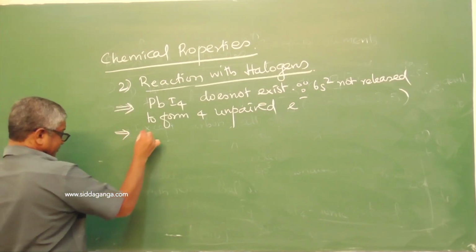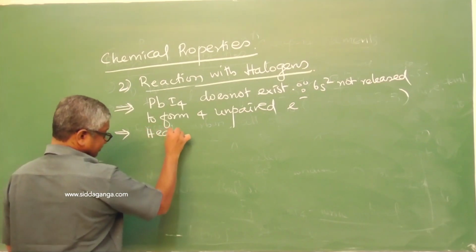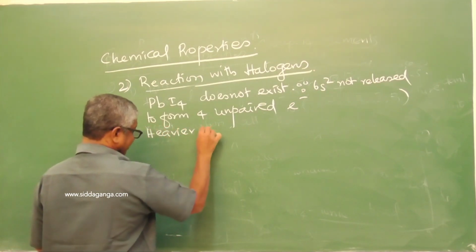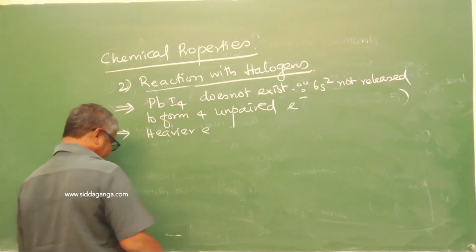Next point, heavier elements. Which are the heavier elements? Germanium and lead.